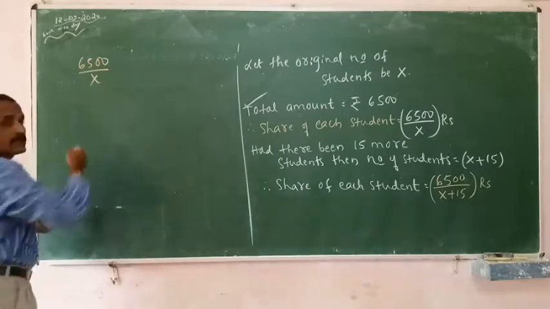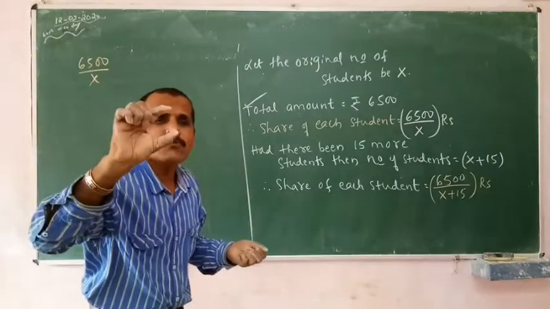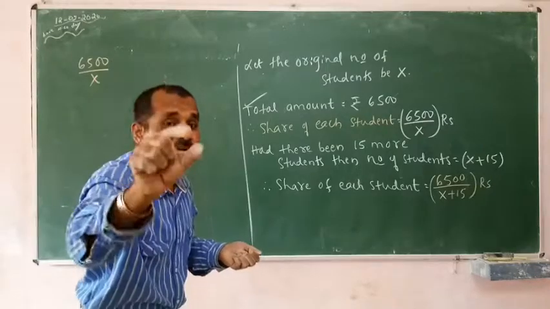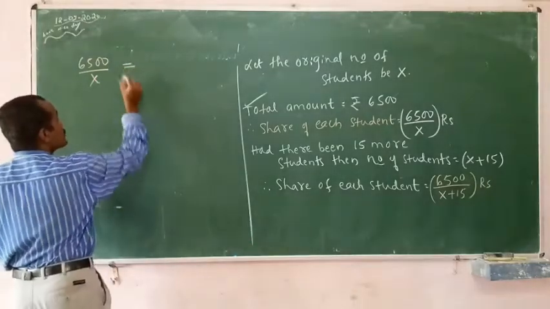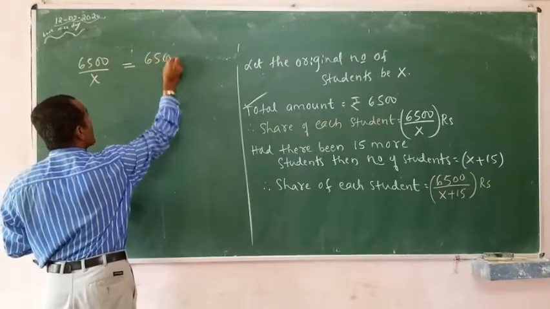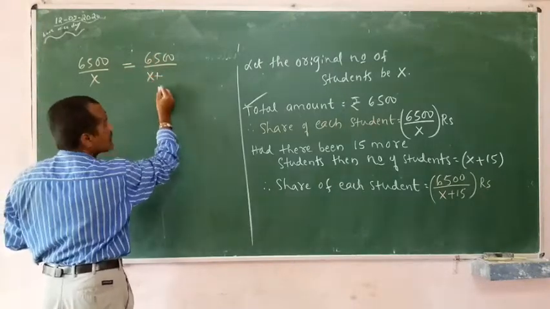6,500 by x. What is this? This is the share of each child when there are x number of children. And that is equal to 6,500 divided by x plus 15.